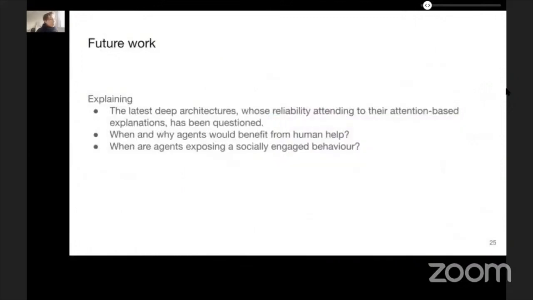As future work, we need to explain. We're seeing that recent studies demonstrate that attention is actually not necessarily explanation, and thus we need to be in a better position to explain the latest deep learning architectures, reinforcement learning architectures, and the intricacies of this. Also, to better explain the failure modes of explainable AI methods and why and when agents will benefit from human help.